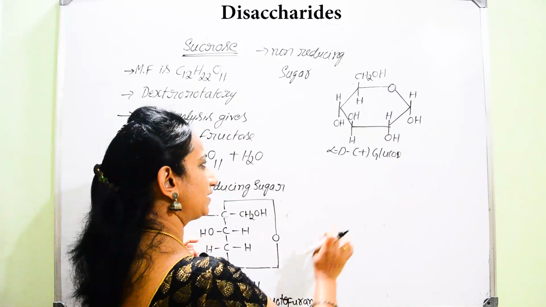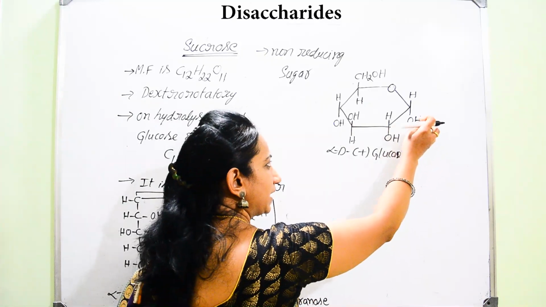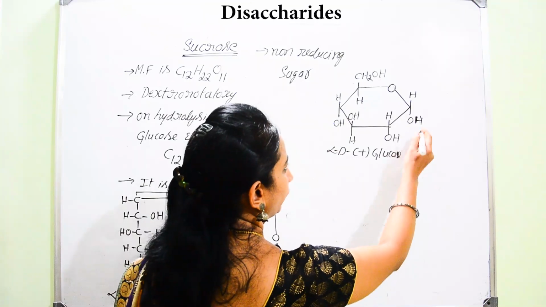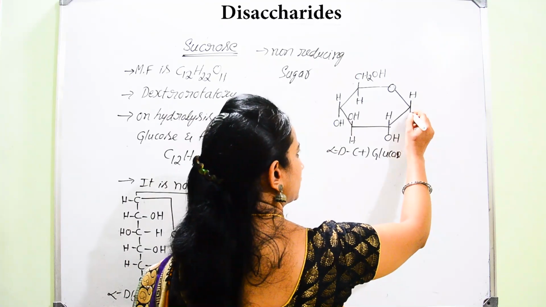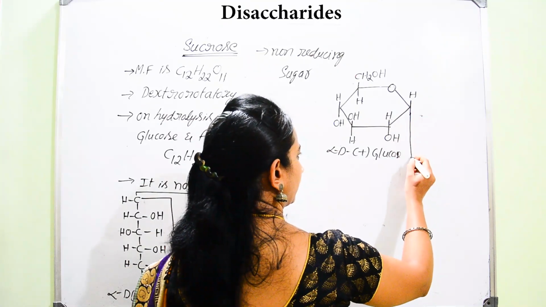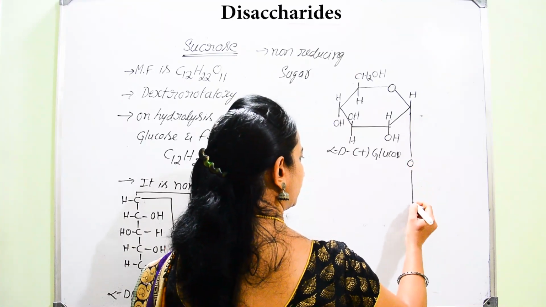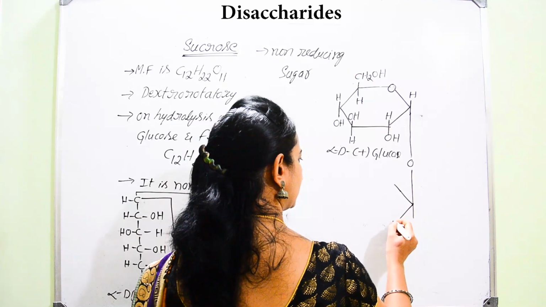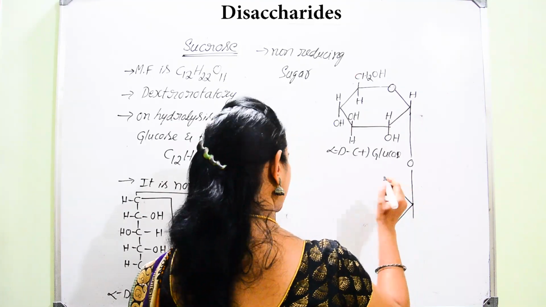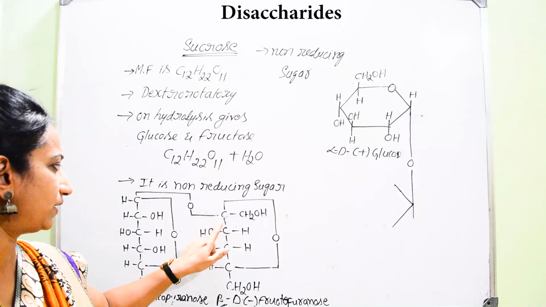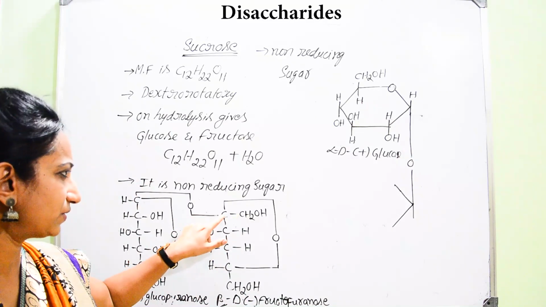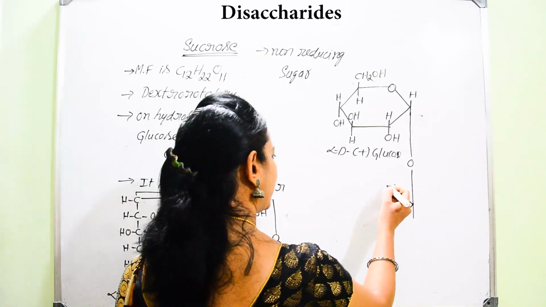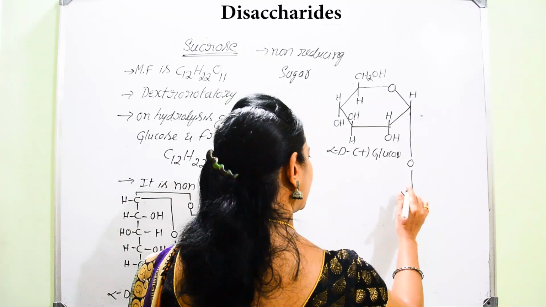That linkage is possible because of this hydroxyl group. Now this hydroxyl group will be involved in the linkage to the carbon atom of the fructose unit. As you can see here, it is linked to the second carbon atom here. Now I can write the pentagonal ring over here.